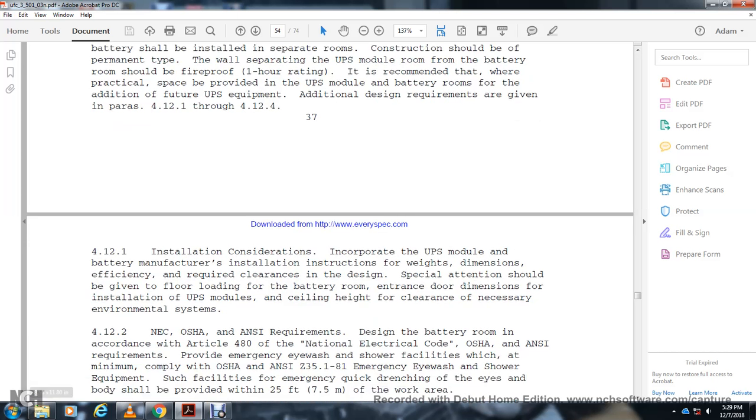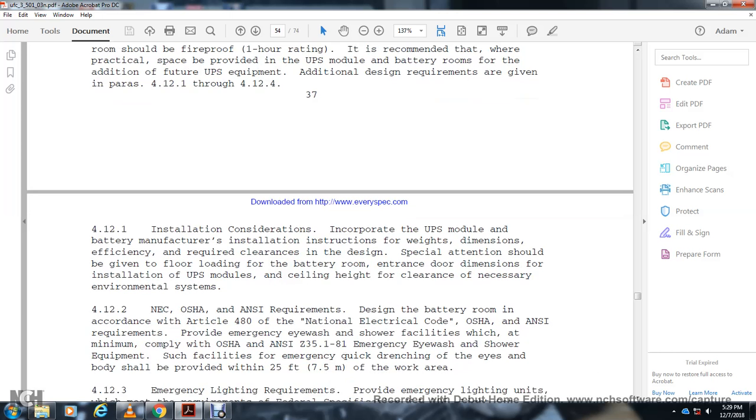Design the battery room in accordance with the National Electrical Code, OSHA, and the American National Standards Institute, Article 480 of the National Electrical Code. OSHA and ANSI require providing an emergency eye wash at shore facilities, with minimum capacity complying with ANSI Z358.1 for emergency eye wash and shower equipment. Facilities for quick drenching of the eyes shall be furnished within 25 feet of the working area.